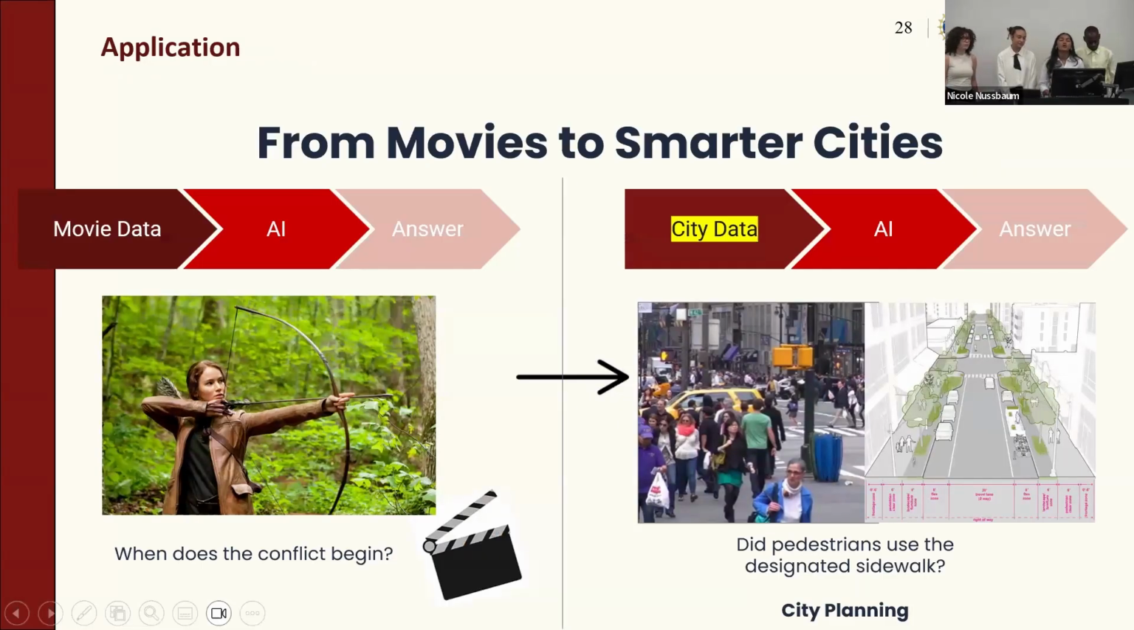Now that we've described to you what our pipeline looks like on movies, of course, the application to projects like this one is for smarter cities. So rather than asking questions like, when does the conflict begin? We can ask questions like, did pedestrians use the designated sidewalk? Which helps city planning efforts across smarter cities in America.